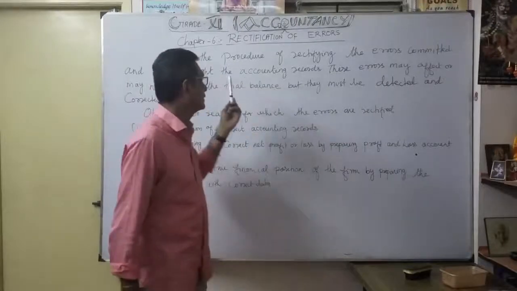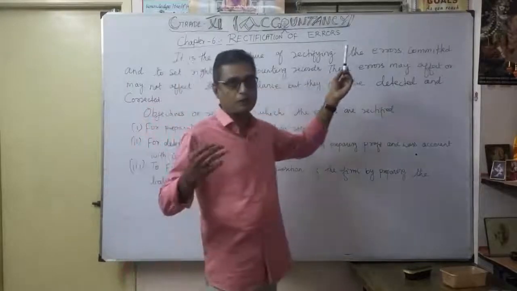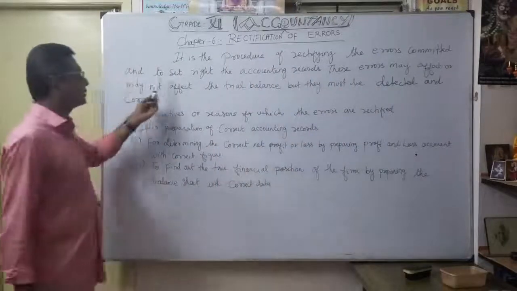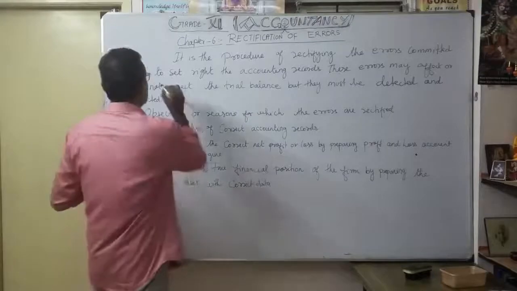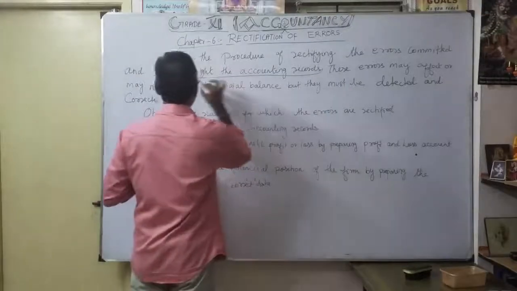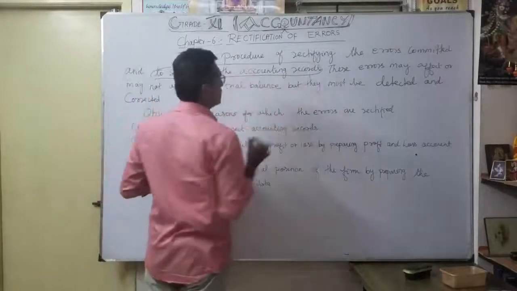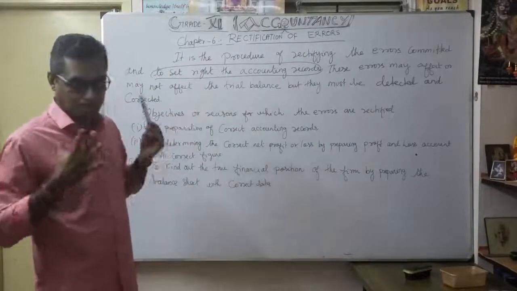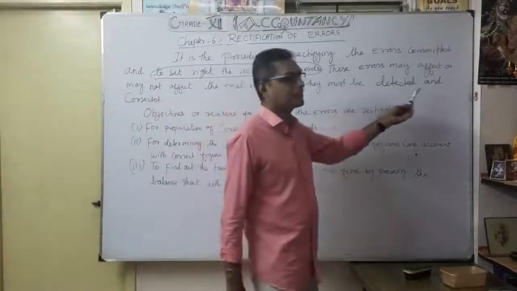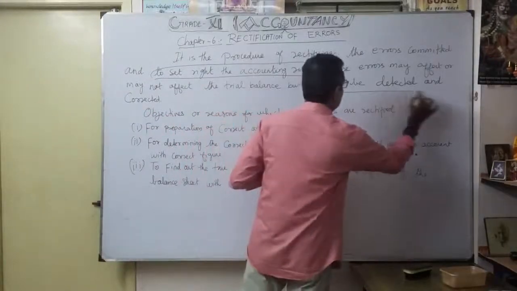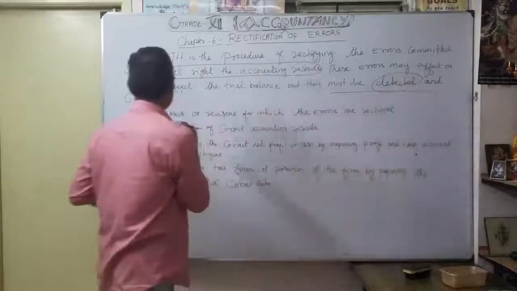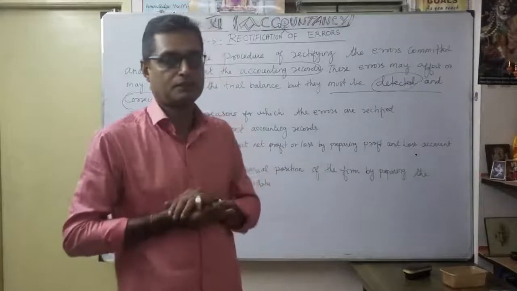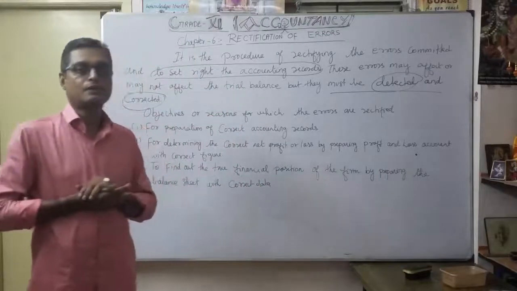That is very important. We have to follow some procedure for rectifying the errors committed and to set right the accounting records. These errors may or may not affect the trial balance, but they must be detected and corrected. That is the importance of rectification of errors, the necessity of rectification.